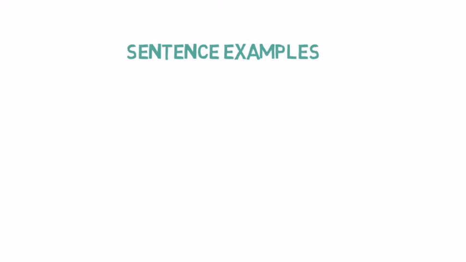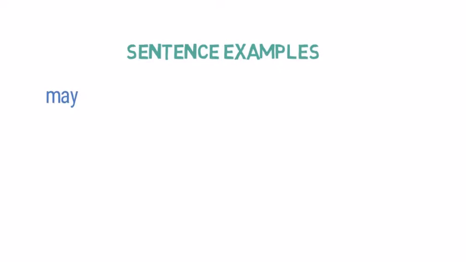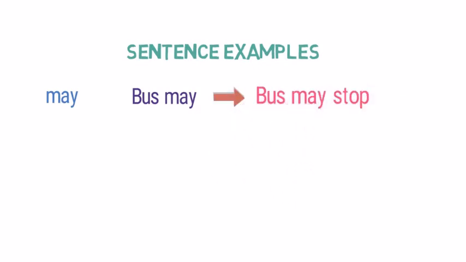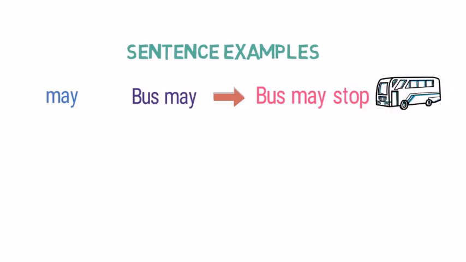For the first example, we are using helping verb may. Look at this sentence, bus may. Can you understand what this sentence is saying about bus? Bus may what? Now look at the complete sentence. Bus may stop. Here we are telling that bus may stop. That is, we are not sure whether it will stop or not, but it is giving complete meaning to the sentence. So, helping verb is may here and main verb is stop.